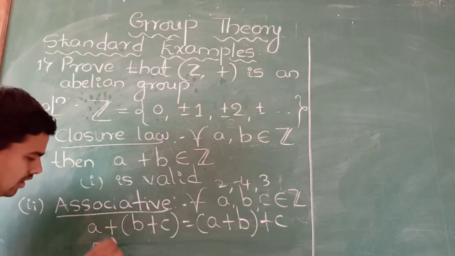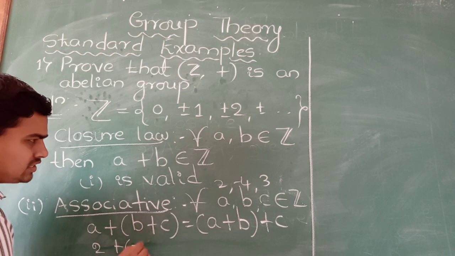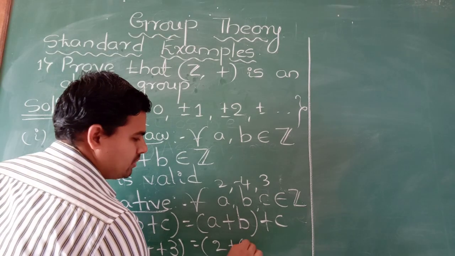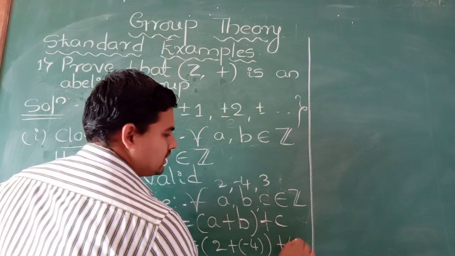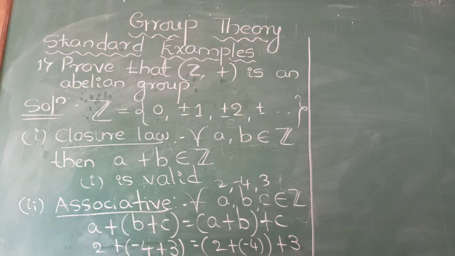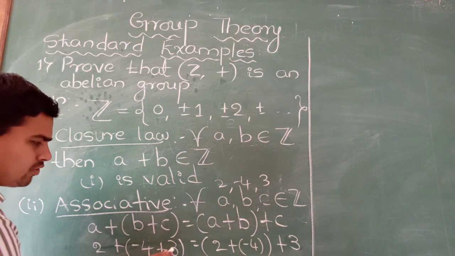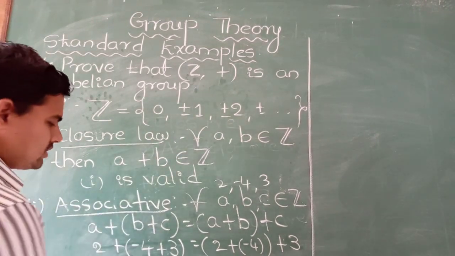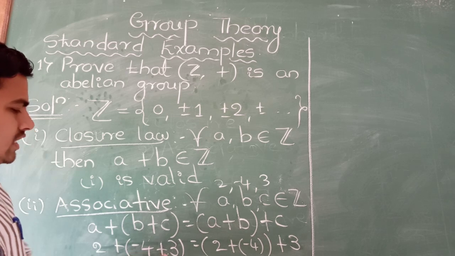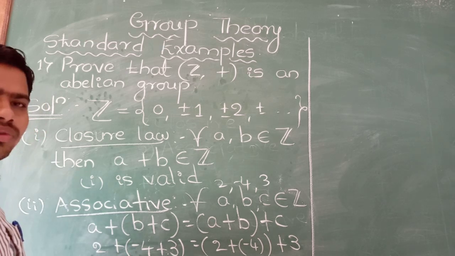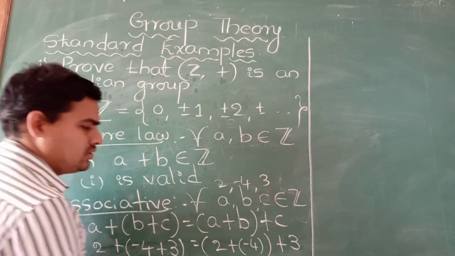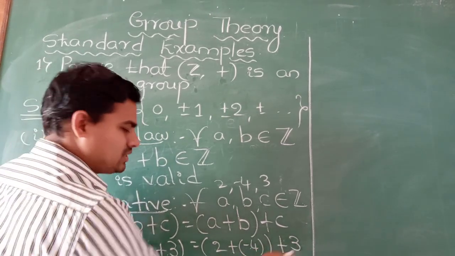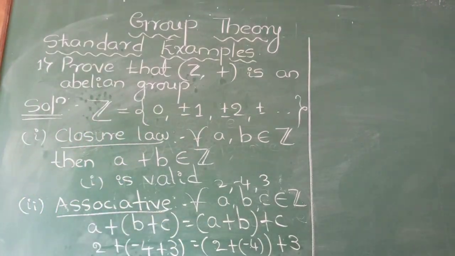What do we get? 2 plus (minus 4 plus 3) is equal to 2 plus minus 1, that is 1. And (2 plus minus 4) plus 3 is minus 2 plus 3, which is also 1. LHS is the same as RHS.